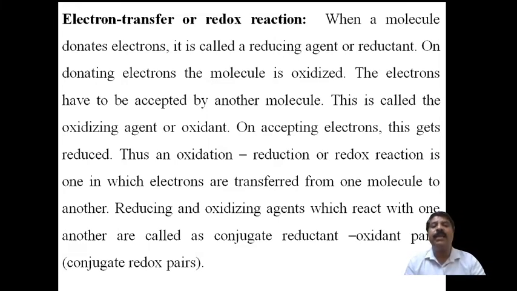On donating the electrons, the molecule is oxidized. Therefore, one molecule donates the electron. The molecule that is donating the electron is called a reducing agent, and it becomes oxidized. We say that is the conversion of Fe plus 2 to Fe plus 3. Therefore, Fe plus 2 is the reducing agent, and it is converted into the oxidized state. The electrons have to be accepted by another molecule.